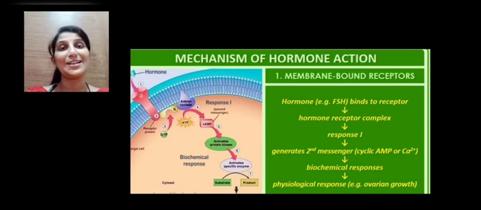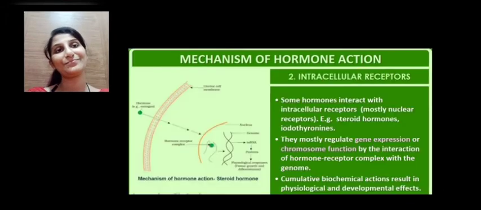Hormones such as FSH, follicle stimulating hormone, or protein based hormones bind to receptors and the hormone receptor complex is formed, and a response is generated in the form of secondary messengers, namely cyclic AMP or calcium or inositol phosphate, which brings about biochemical changes in the cell, and thus a physiological effect like ovarian growth due to the effect of FSH.